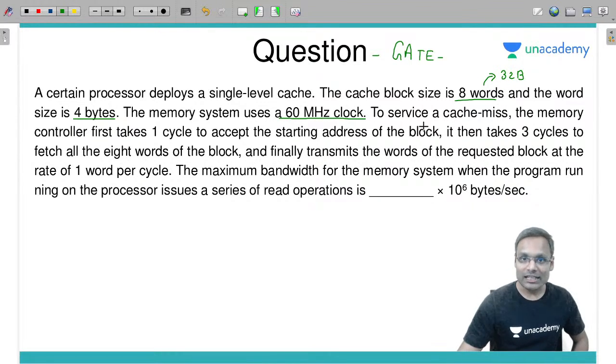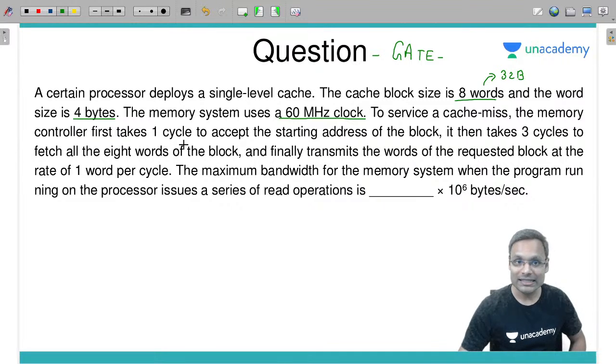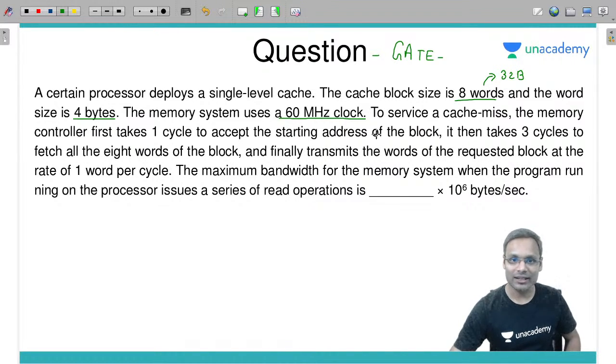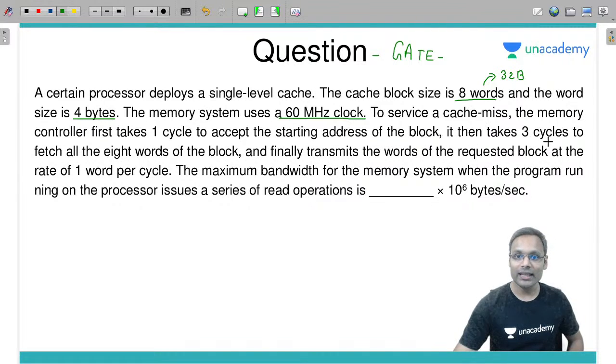Fine. To service a cache miss, the memory controller first takes one cycle to accept the starting address of the block. So to service a miss, the memory controller first takes one cycle to accept the starting address of the block. It then takes 3 cycles to fetch all 8 words of the block and then finally transmits the words of the requested block at 1 word per cycle. It transmits the 8 words one by one, one word per cycle.